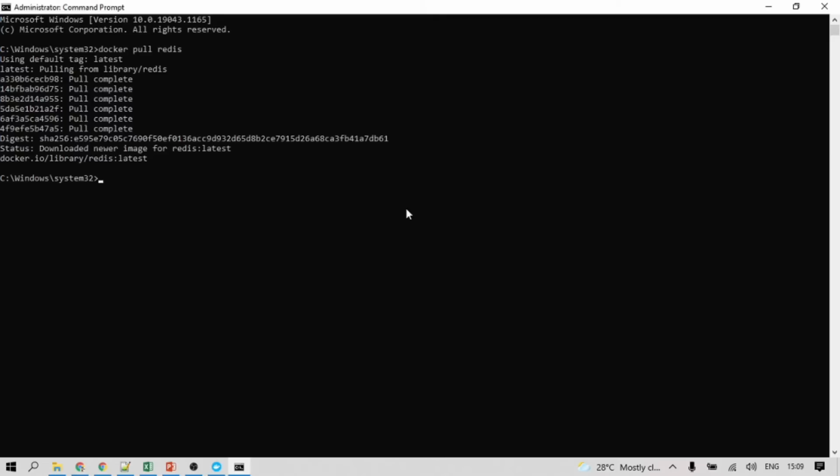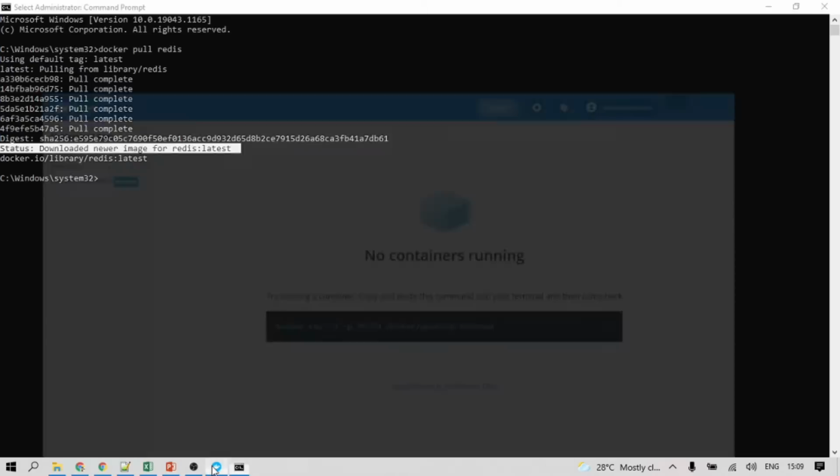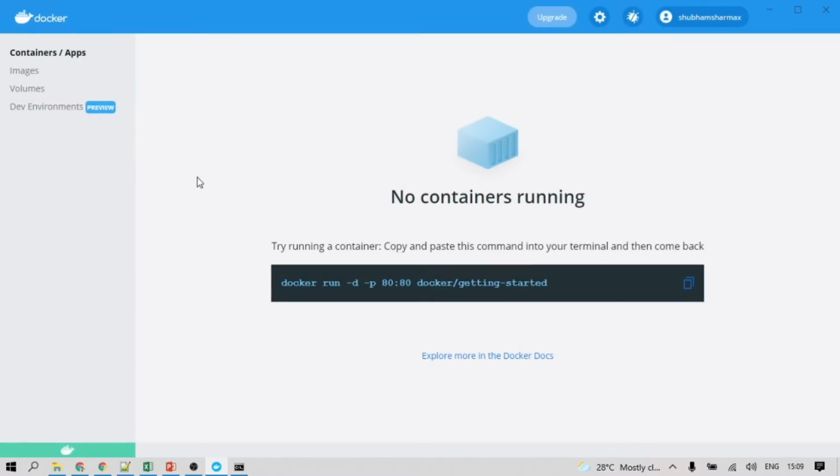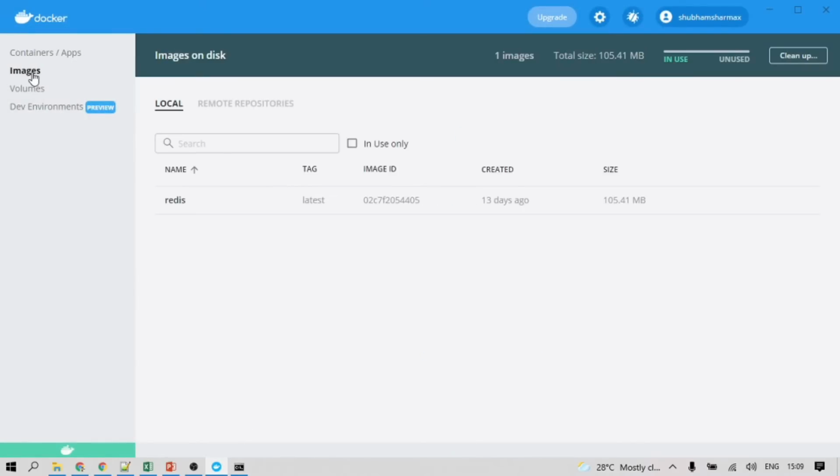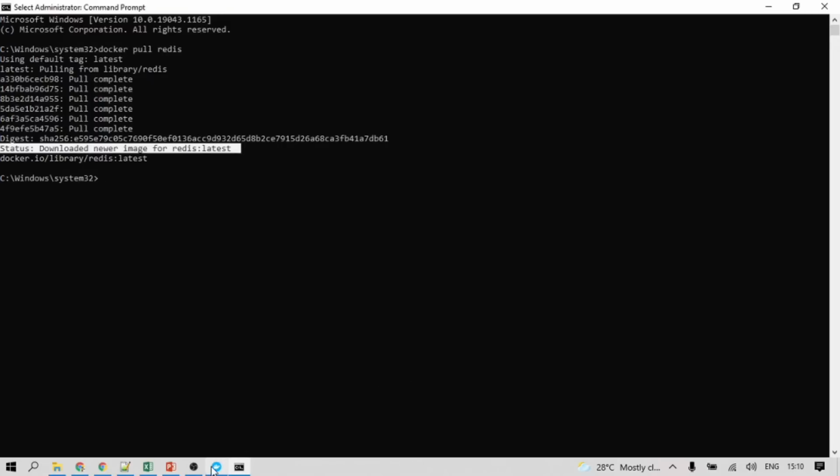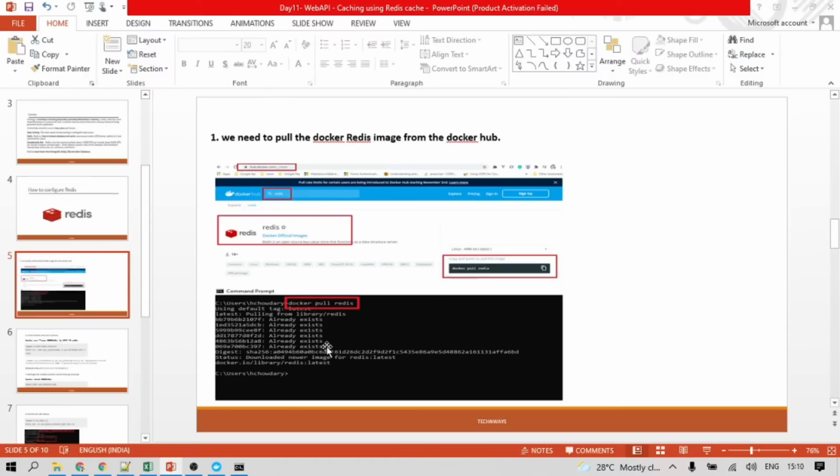Downloaded newer image for Redis latest. You can see the status here. Okay, it means Redis is downloaded in our Docker Hub. You can see here Redis is available, right? Either you can click here and run Redis, or you can just use the command prompt, which is pretty much well suited for configuring things.